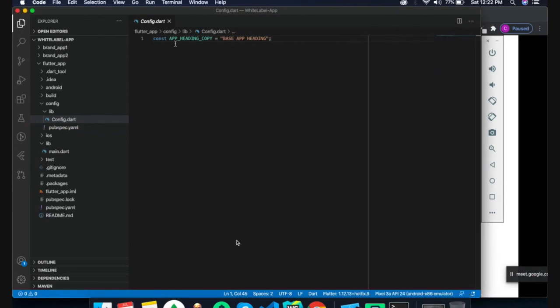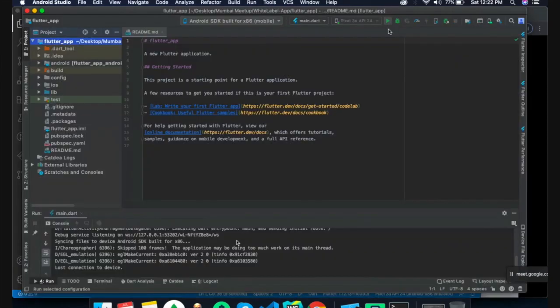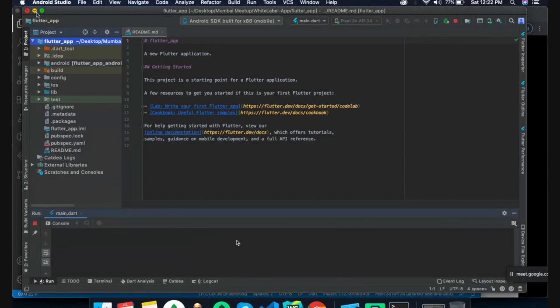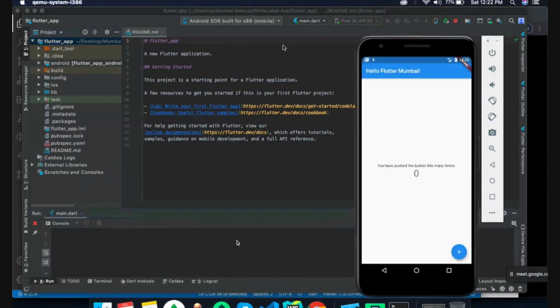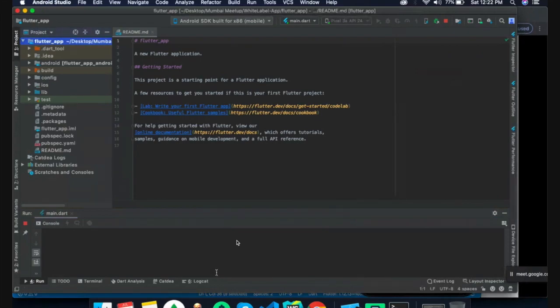Here I have created an example to change the header of our application dynamically. I have created a constant variable for the app heading and display a base heading. The default application I'm trying to run will display the label as base. It's taking some time to run.